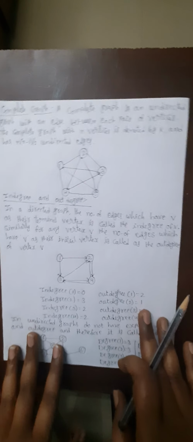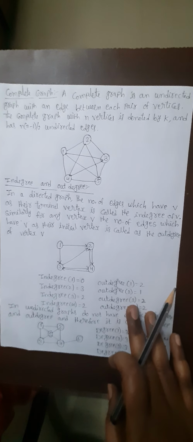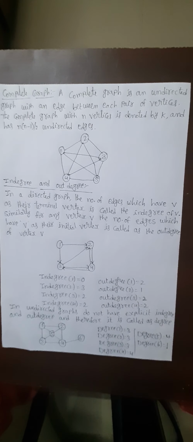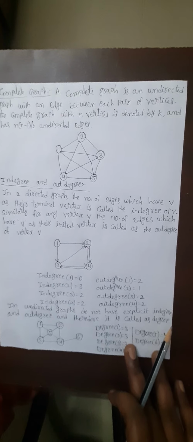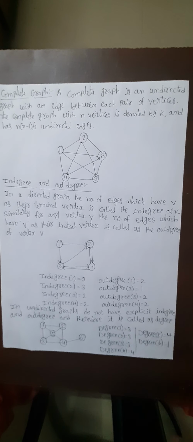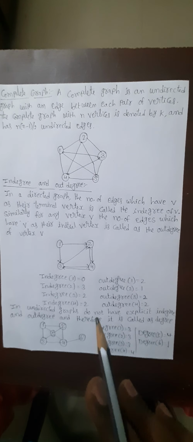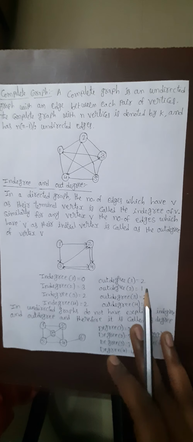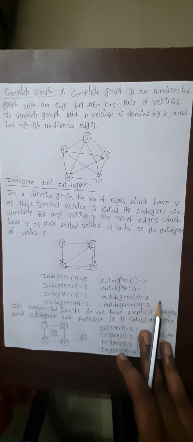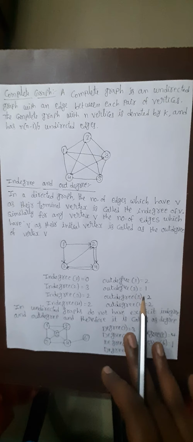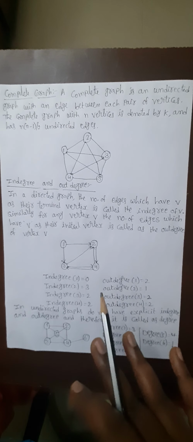And see the next one, complete graph. What is meant by a complete graph is, we can say it is an undirected graph with an edge between each pair of vertices. Here the complete graph with n vertices is denoted by K_n, and it contains n(n-1)/2 undirected edges. Then it is called the complete graph.